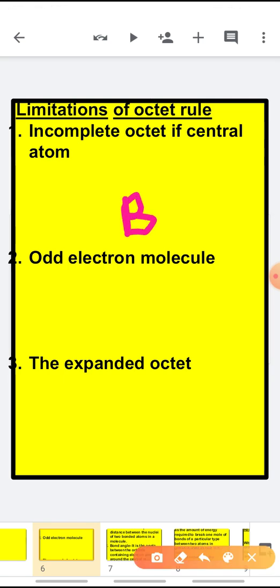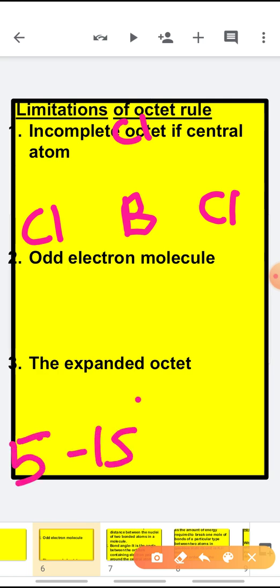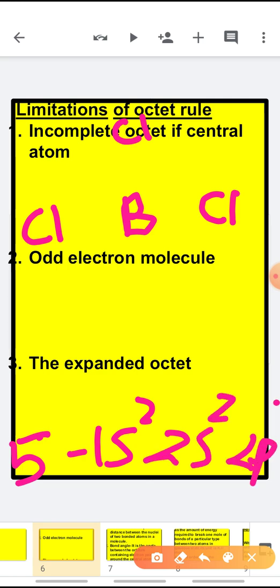Boron is present in the center and 3 chlorine atoms are surrounding the boron atom. Now boron, the atomic number is 5, configuration is 1s2, 2s2, 2p1. Total 3 electrons, 1, 2 and 3. Now chlorine is having 7 electrons, 1, 2, 3, 4, 5, 6 and 7. Similar is the case with this chlorine, similar is the case with this chlorine.